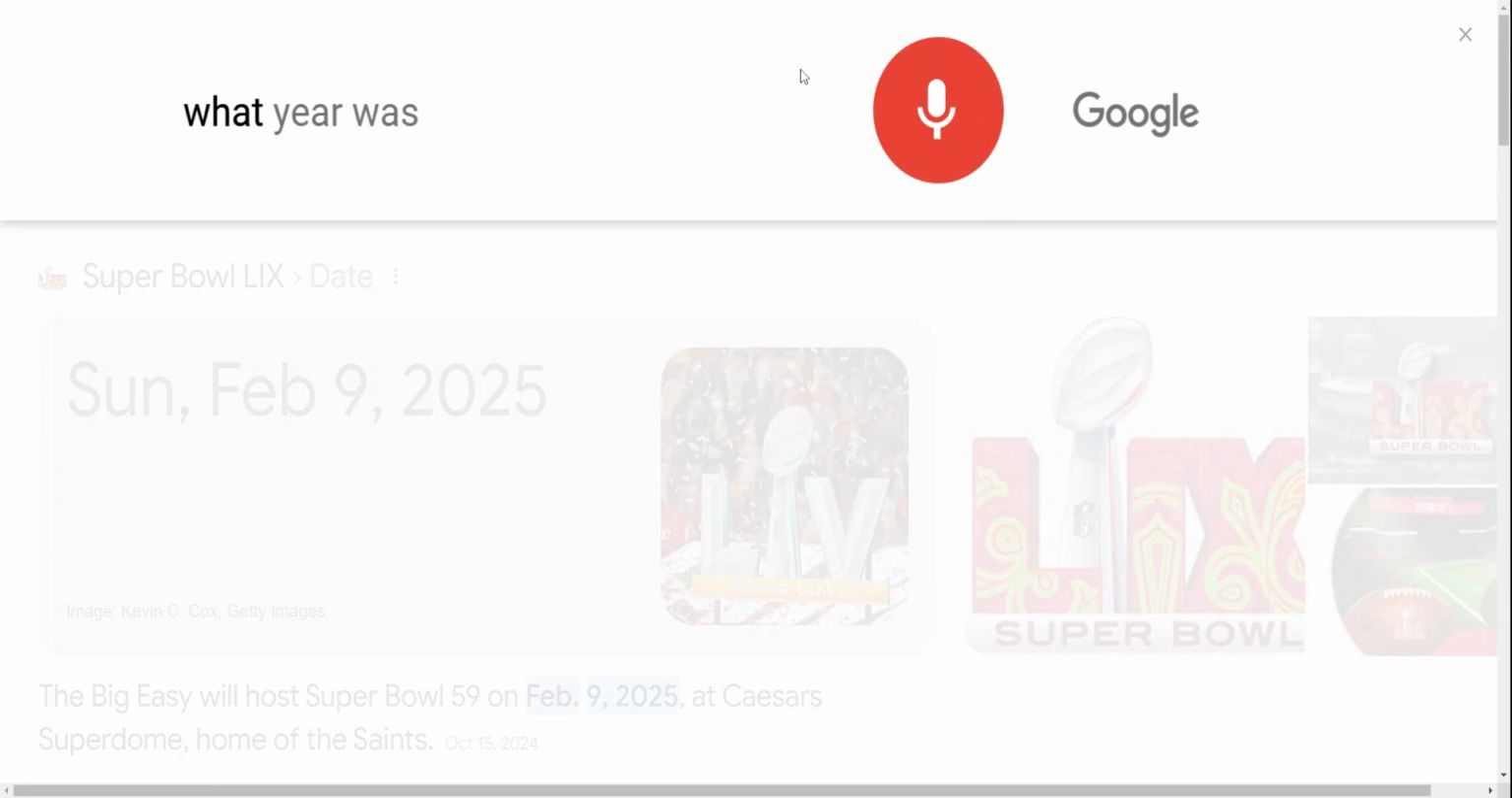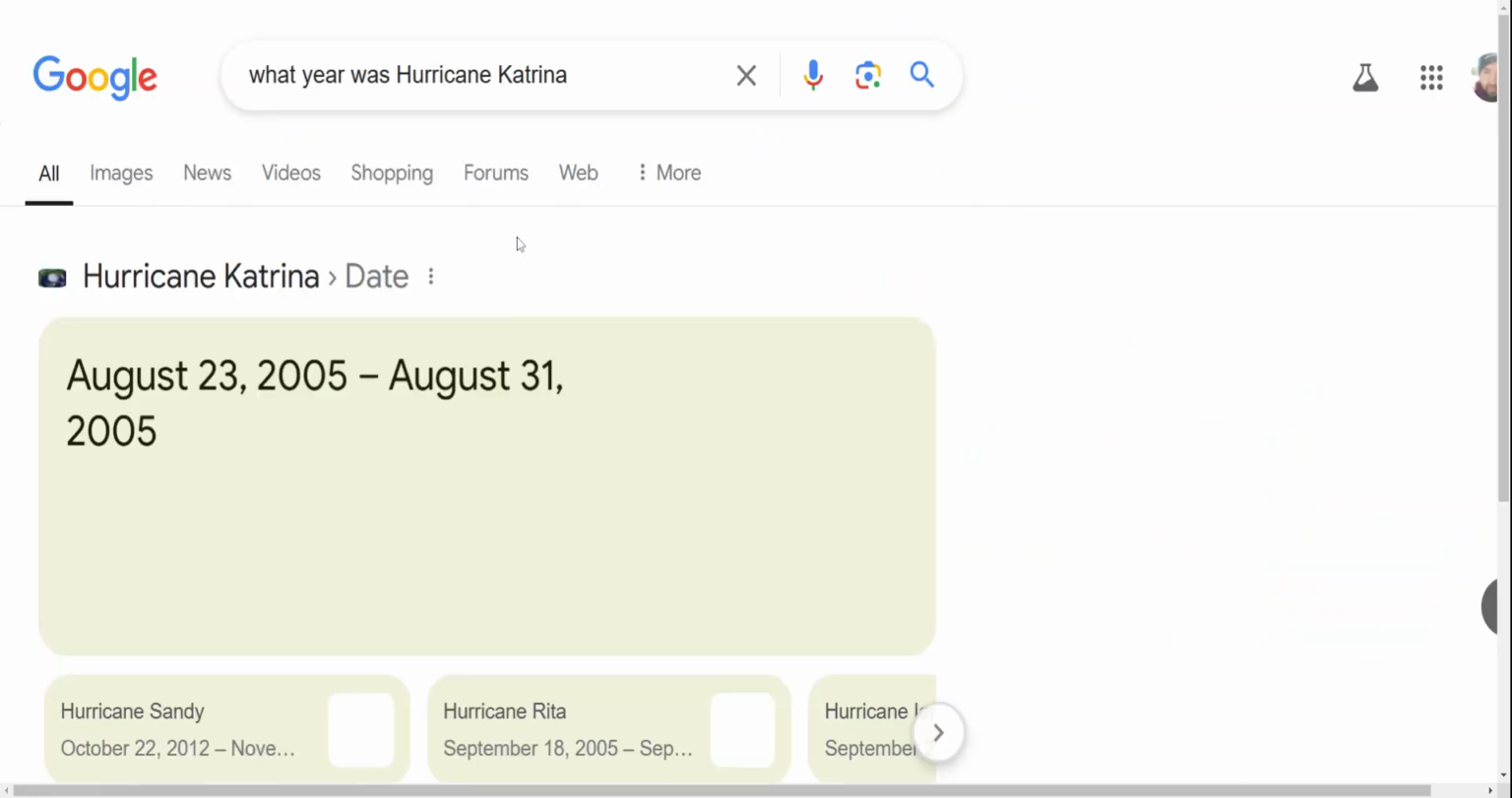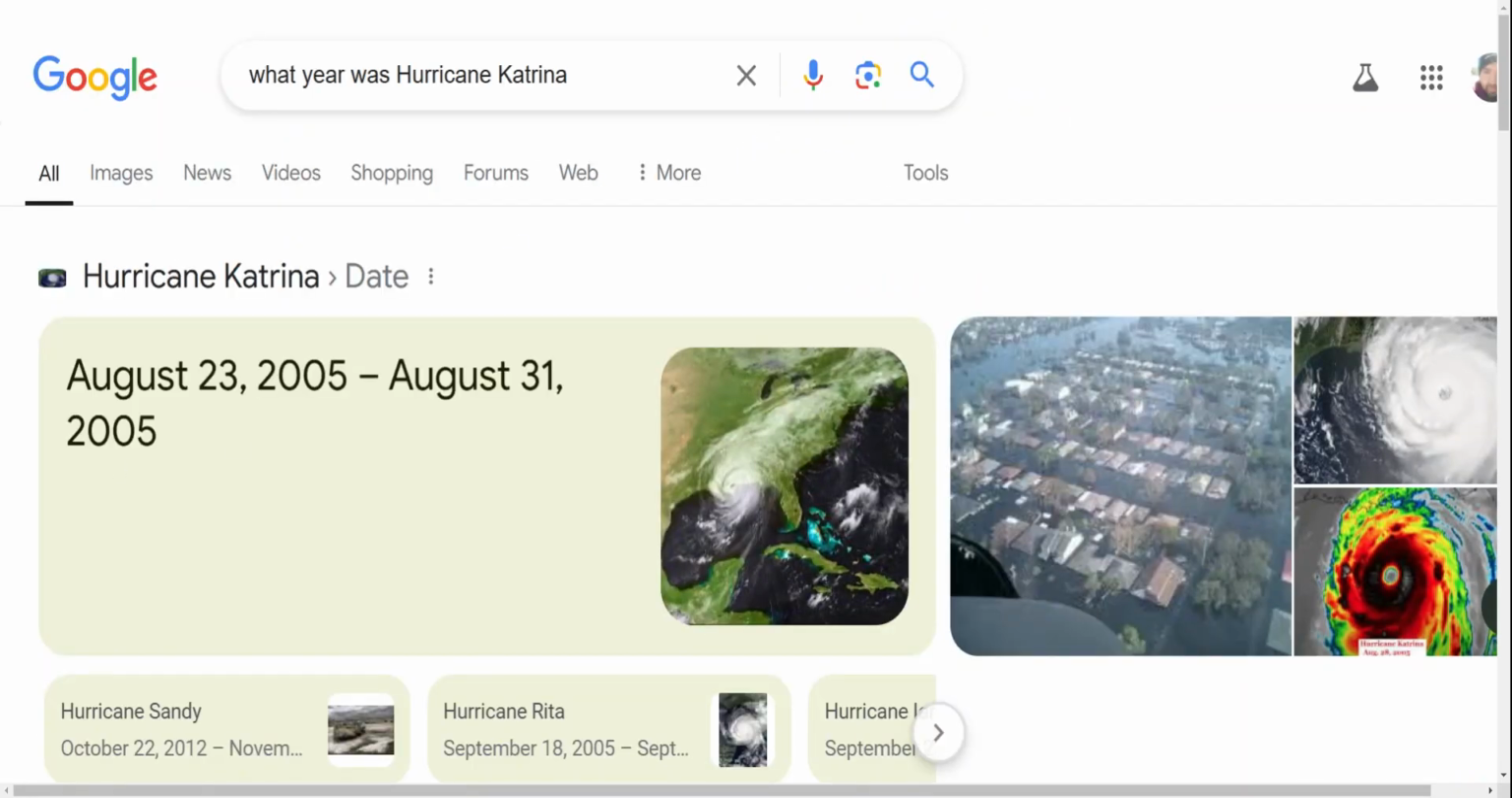What year was Hurricane Katrina? According to the National Weather Service, Hurricane Katrina made landfall along the Gulf Coast early Monday morning, August 29th, 2005, as a large Category 4 hurricane. Look, hurricane, like her, like Kamala. Hurricane equals 146, like Trump's birthday as well.